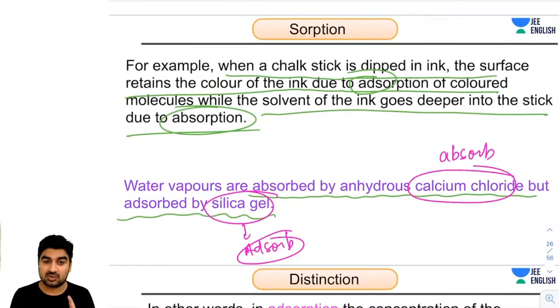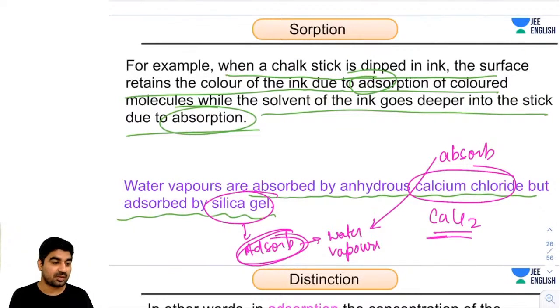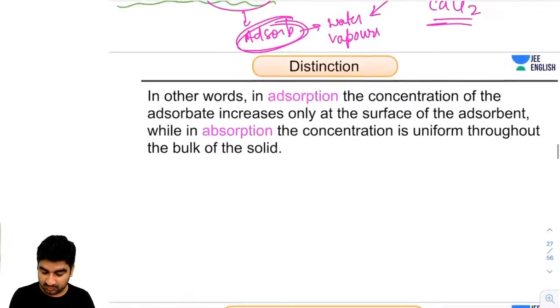So it will not absorb, it will adsorb water vapors. In calcium chloride, water will move inside the bulk, but in silica gel, water molecules will be present only at the surface. Got it, guys? Any doubt, please tell me. So now let's move to the next point.